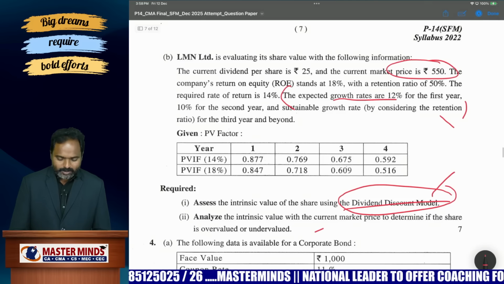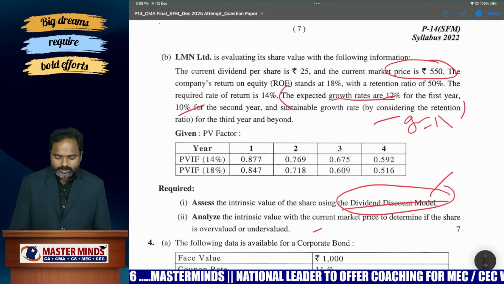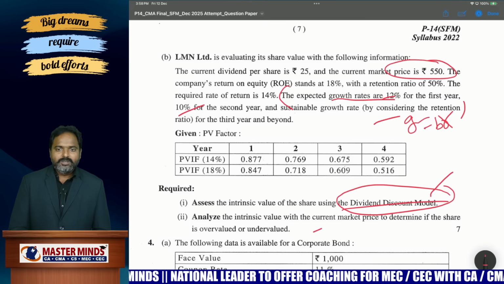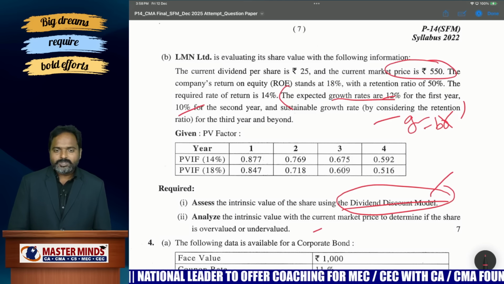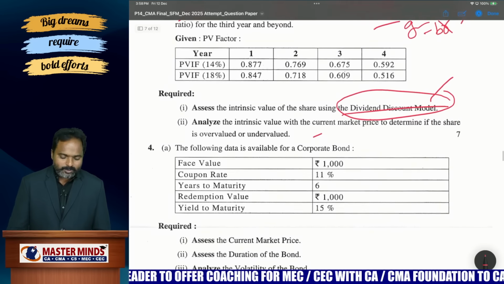Multiple growth rate is there. 12% is the first year growth rate, and second year 10%. For the third year, you have to calculate g using the g equals b times r formula. Very simple. The g equals br formula is also covered in our discussion. So they are just making an attempt to confuse the students, but these are basic concepts of valuation of shares only. Okay, multiple growth model.